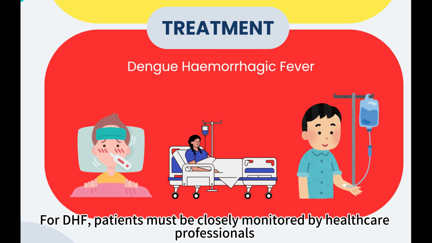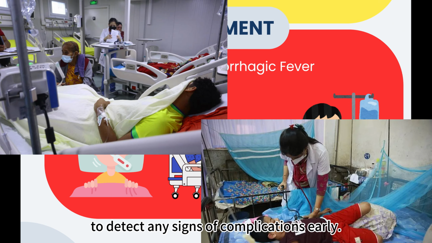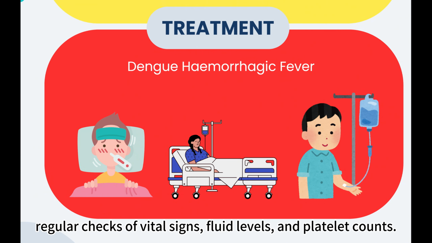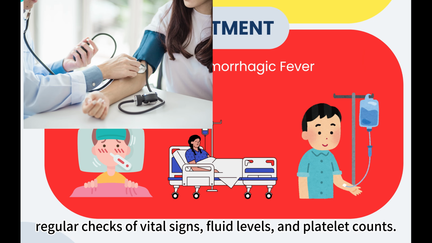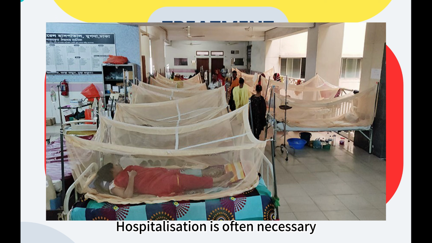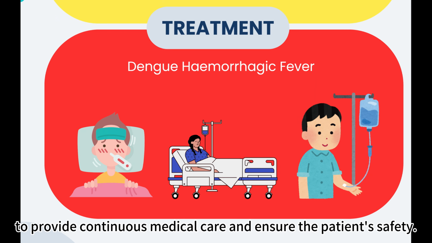For DHF, patients must be closely monitored by healthcare professionals to detect any signs of complications early. Monitoring includes regular checks of vital signs, fluid levels, and platelet counts. Hospitalization is often necessary to provide continuous medical care and ensure the patient's safety.